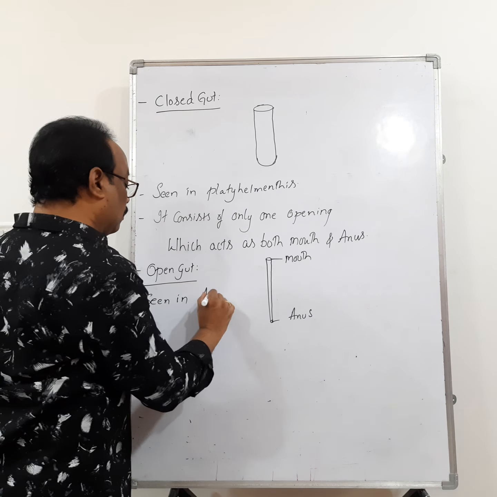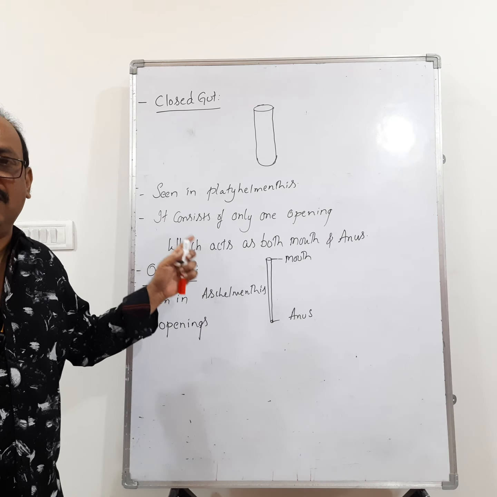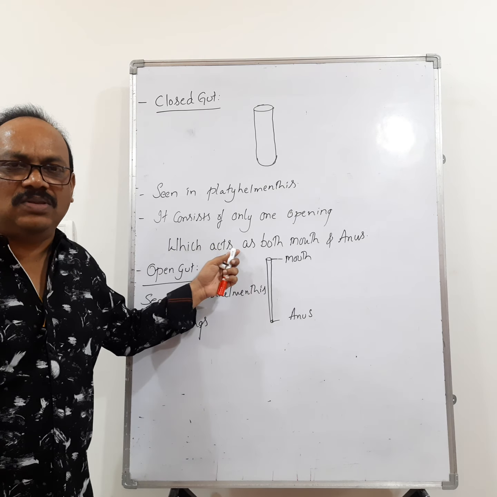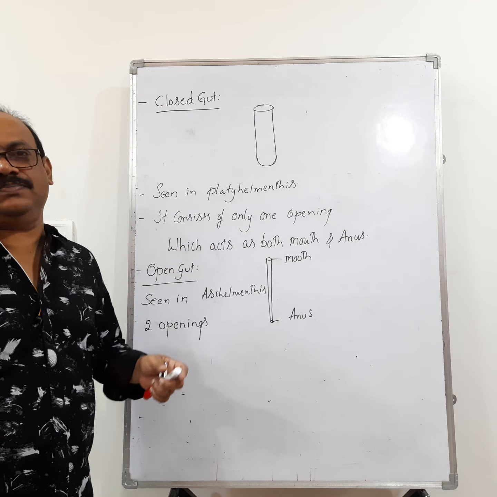Aschelminthes or Nematyhelminthes. So the gut has two openings. One opening is present in the anterior and acts as the mouth, and another opening is present in the posterior and acts as the anus. If two openings are present in the gut, one acting as mouth and one as anus, we call that an open gut.